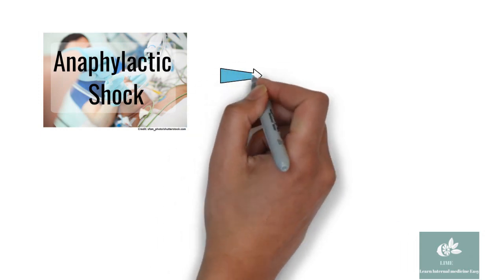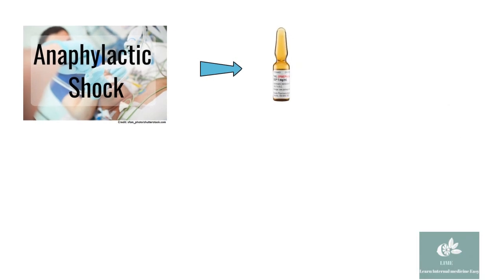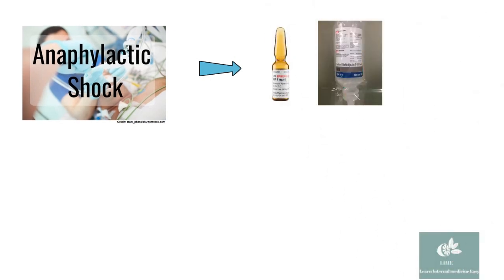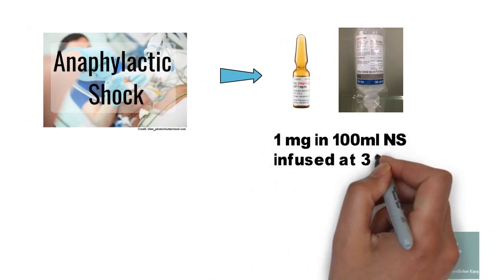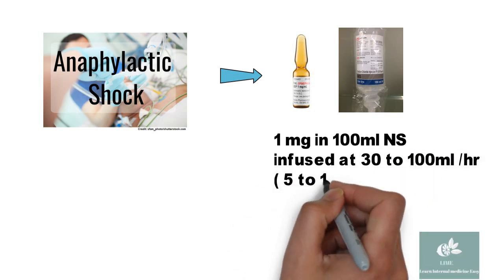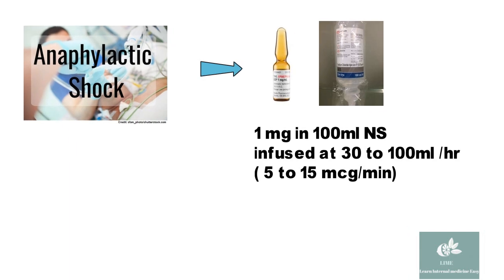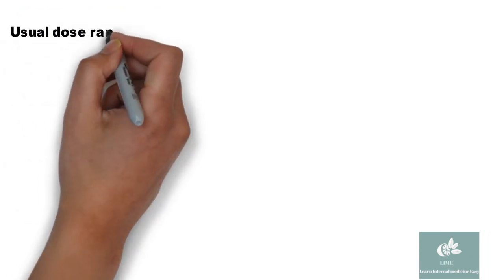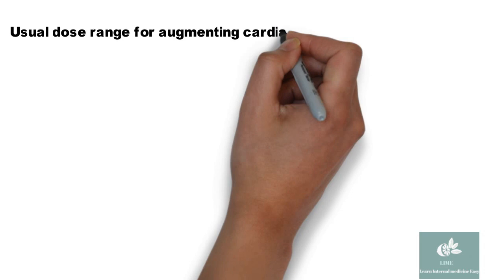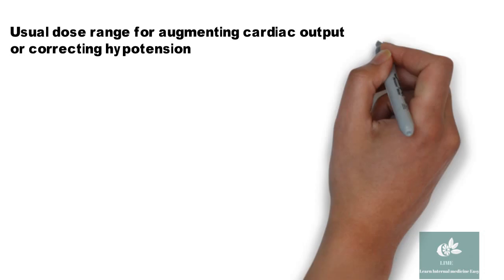In anaphylactic shock, adrenaline is given as an infusion. One ampule of adrenaline is mixed with 100 ml of NS, and it is infused at the rate of 30 to 100 ml per hour. The dilution will be 1:1 lakh. The usual dose of adrenaline for augmenting cardiac output or to correct hypotension is 5 to 15 micrograms per minute.